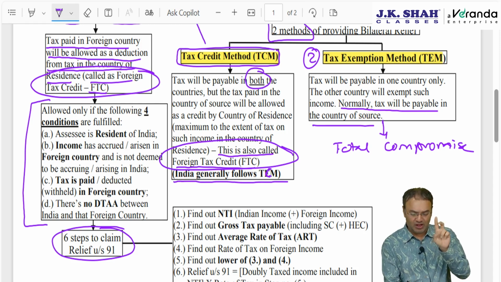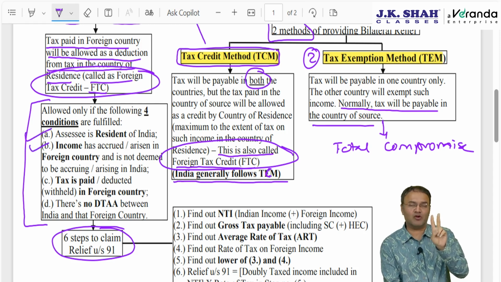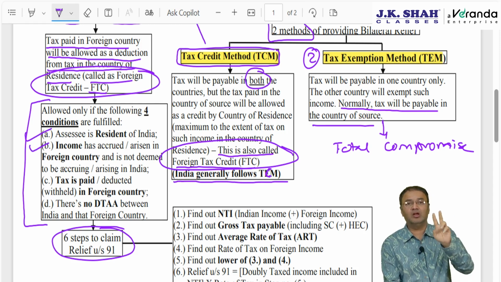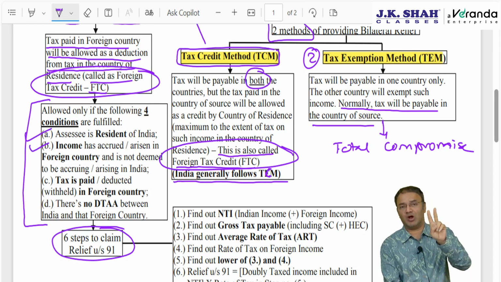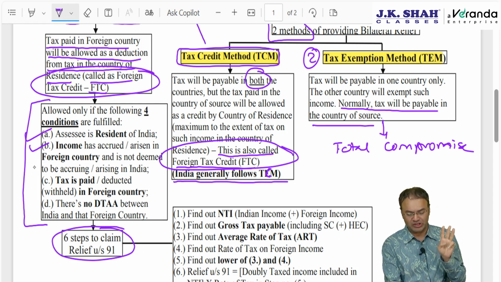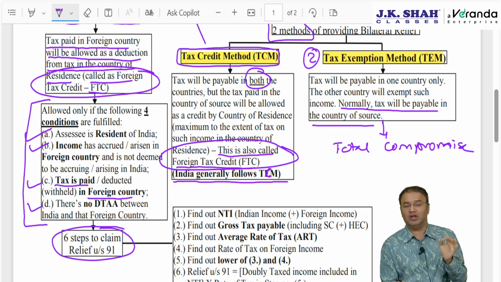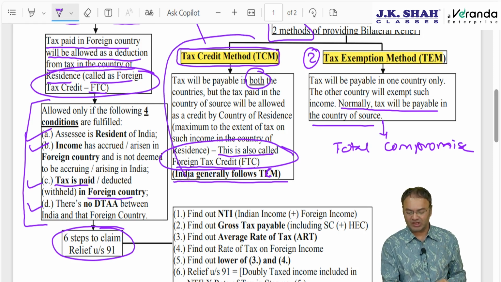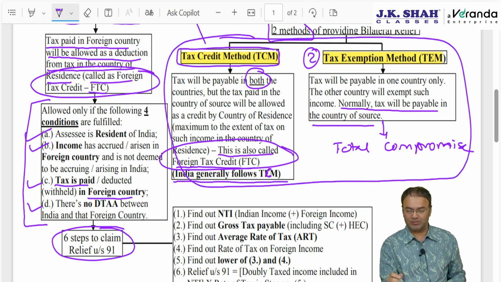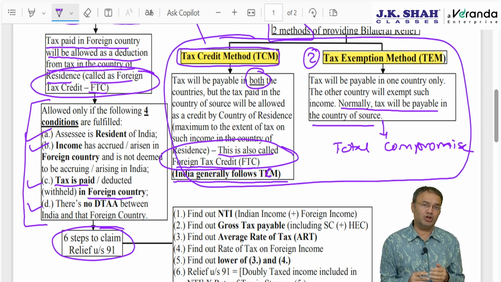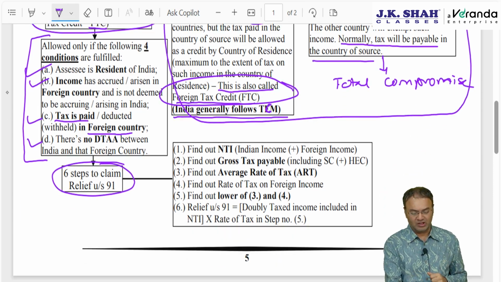Assessee is a resident of India. Second condition, income is earned from a country outside India, which is not deemed to accrue or arise in India. Not only that, income should be taxable outside India, and there should be tax actually paid or deducted from such income outside India. The final condition is no DTAA between India and that foreign government. If DTAA is there, then the tax credit method or tax exemption method will apply, as the case may be. If DTAA is not there, then only this relief.